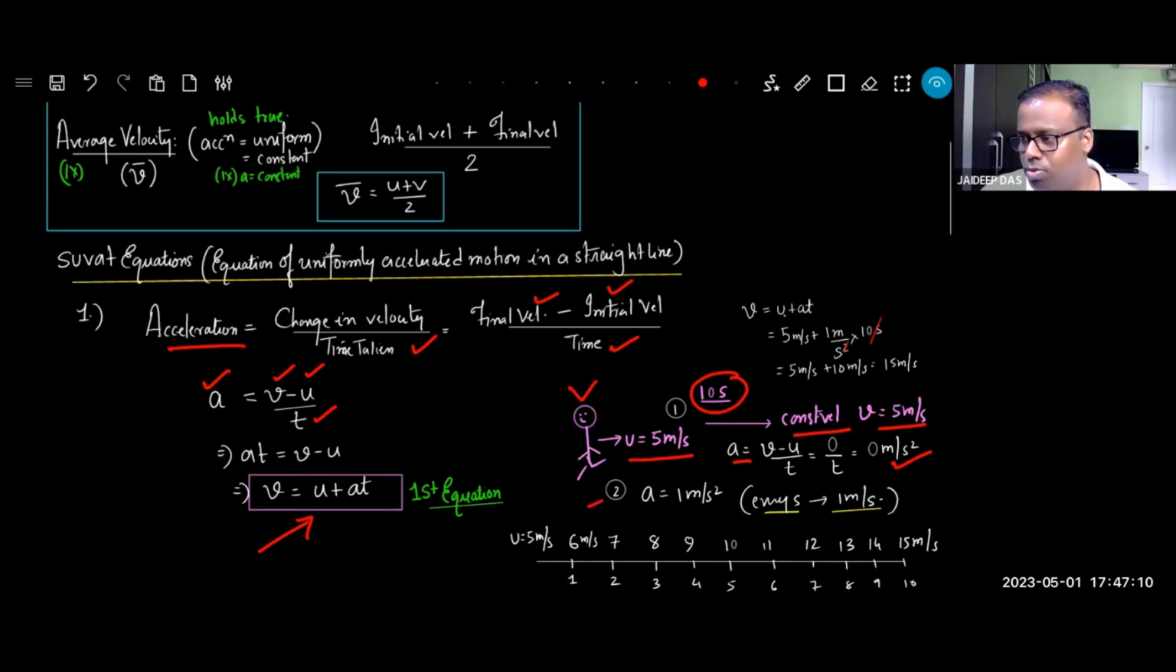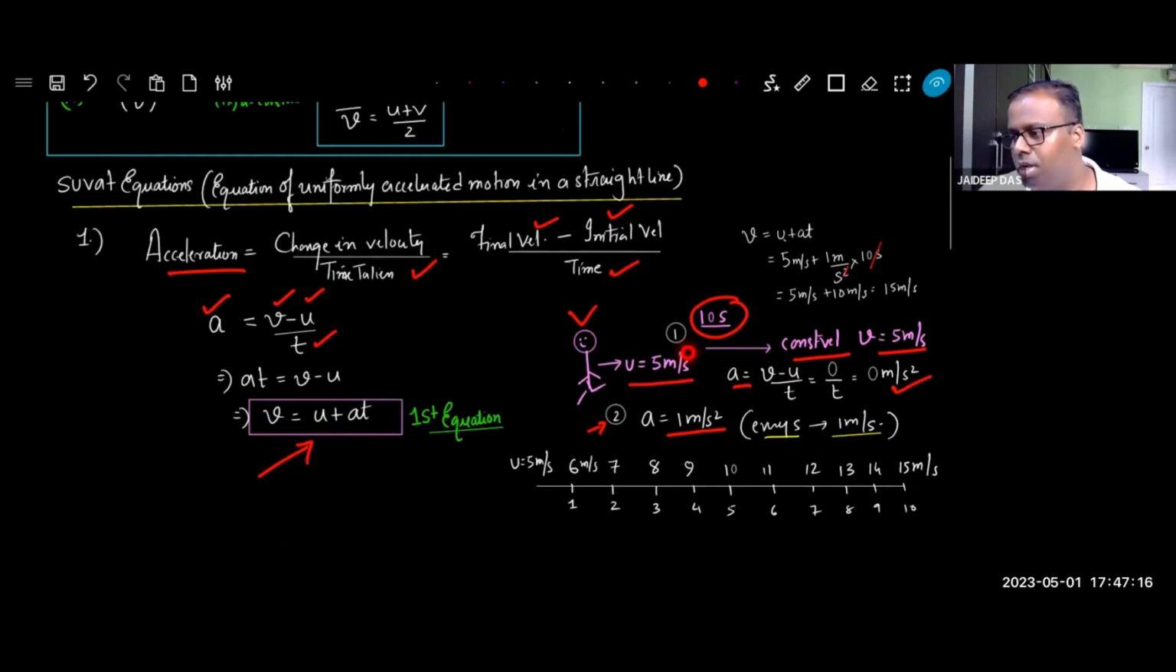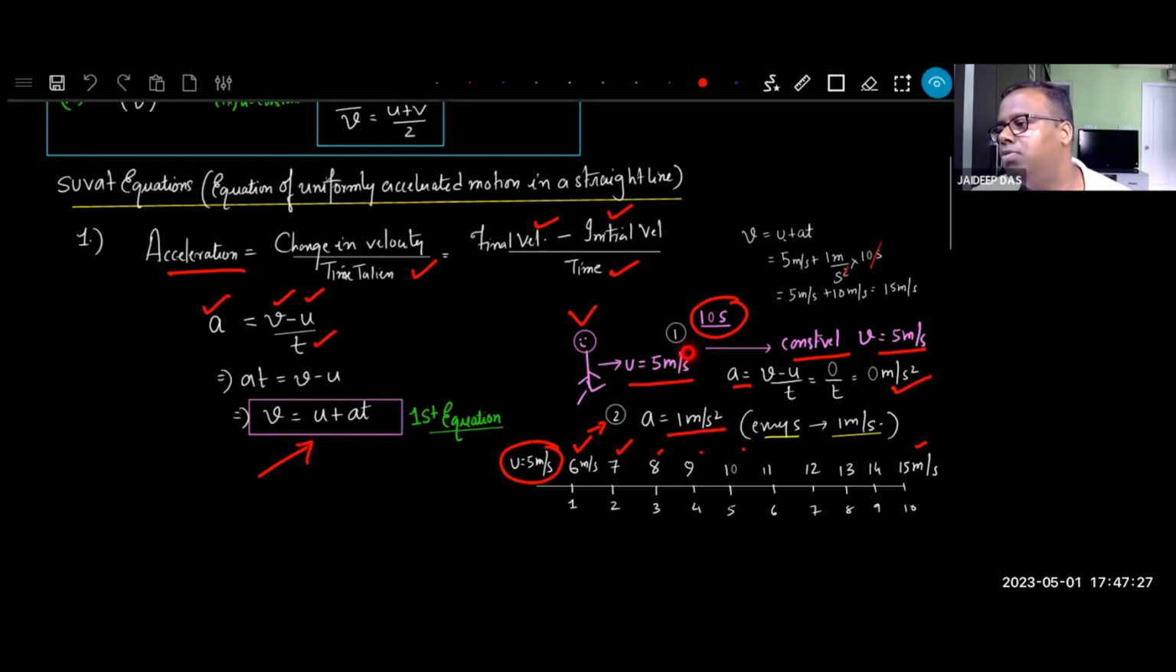On the second choice, we gave him an acceleration of 1 meter per second square. Means for every second, Vivan is speeding up by 1. So he started with 5 meters per second. At the end of the first second, he was 6, then 7, 8, 9, 10, 15. And then we saw whether we can calculate it by the formula.